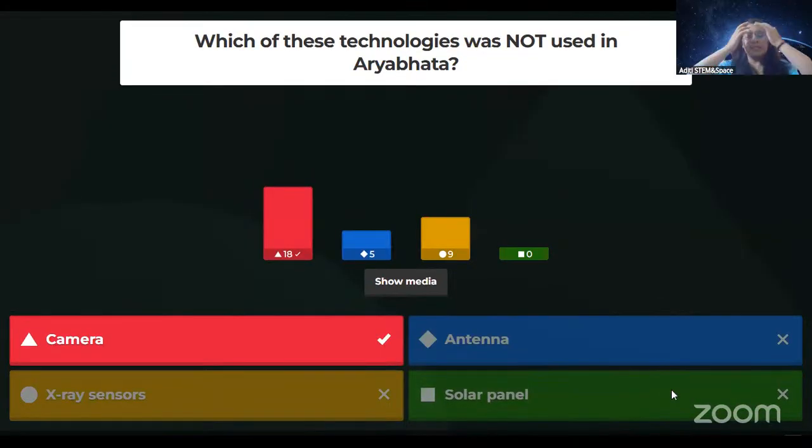So at that time, as I said, it did telemetry, so antennas were needed. It had X-ray sensors for doing the experiments, and solar panels definitely were there to get electricity. But it was the camera which was not there. So cameras came quite later in the satellites of India, especially. Aryabhat didn't have any camera, so we only relied on its antennas to get the signals. There was no camera at that time when Aryabhat was actually launched.